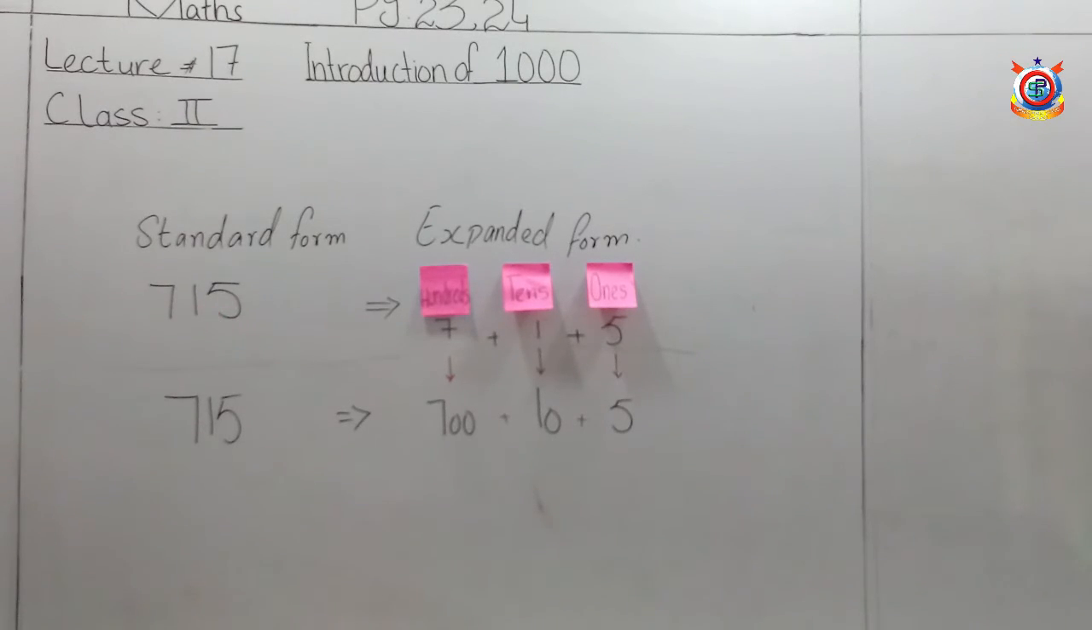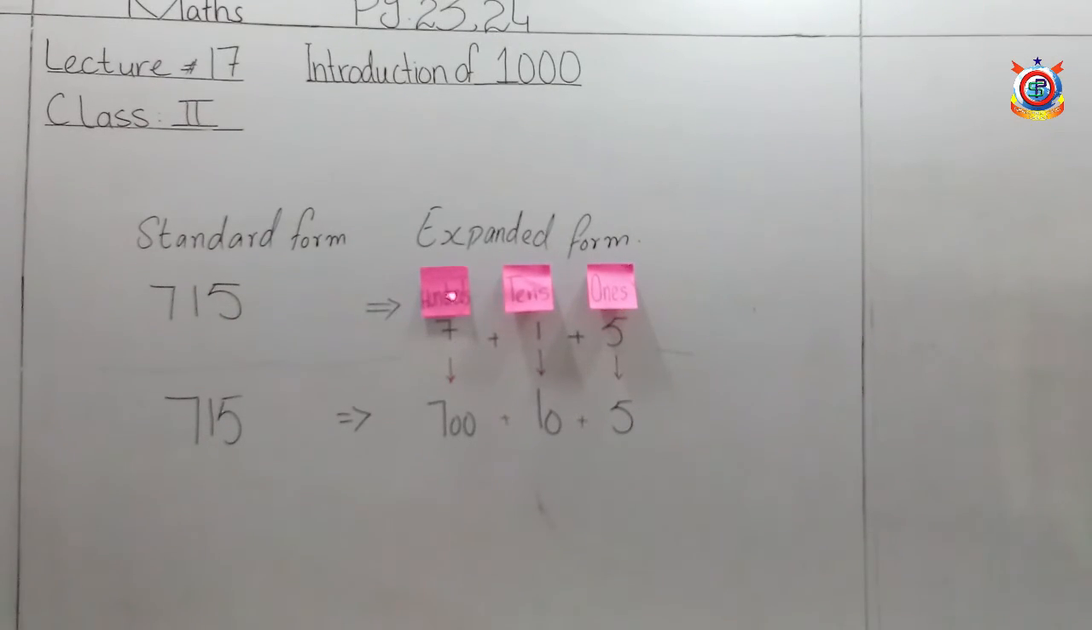Students, it is not an open form. It is called standard form. A simple number which is not open with zeros is called standard form. When we make expanded form, we will expand it, we will open it in ones, tens and hundreds. Like this. Look, 715. We opened it in ones, tens and hundreds by putting the symbol of addition.